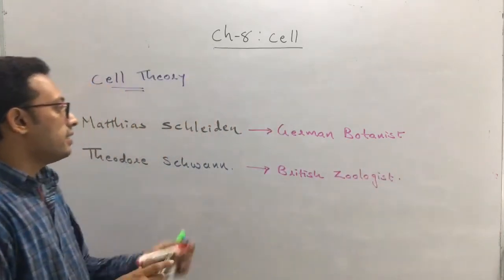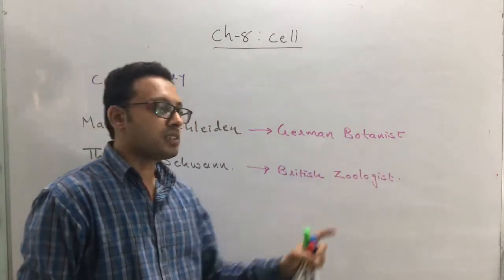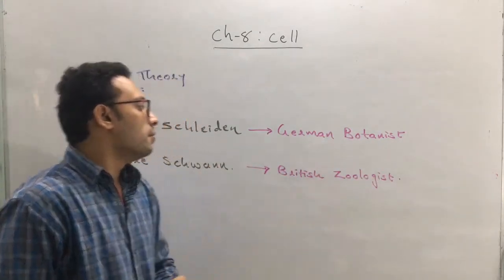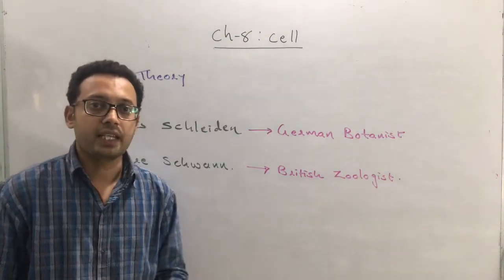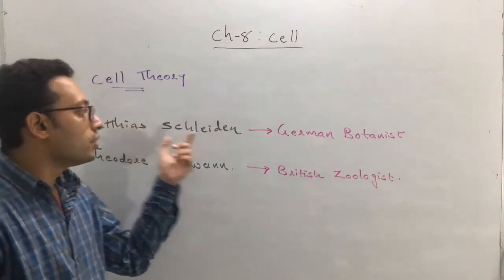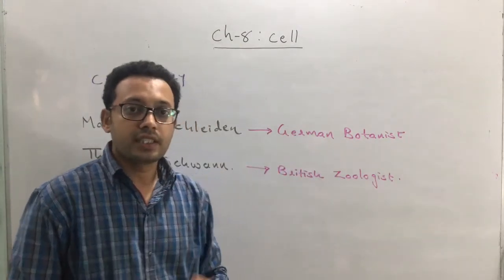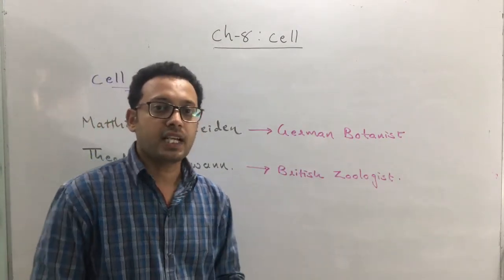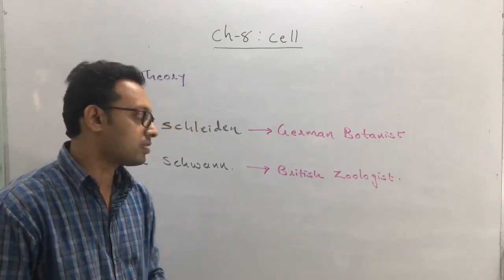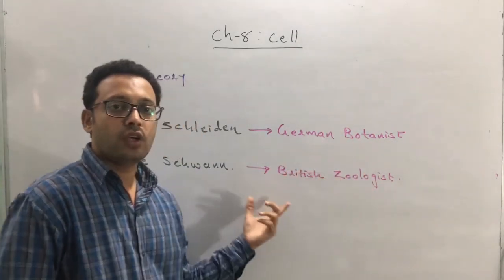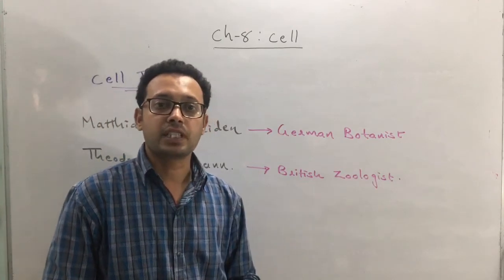Okay, Schleiden is a German botanist, Schwann is a British zoologist. Both are experts in their areas. So Schleiden, who is a German botanist, worked in plant science, because botanist means plant science. He is expert in plant science. And the zoologist, Schwann, is an expert in animal science.